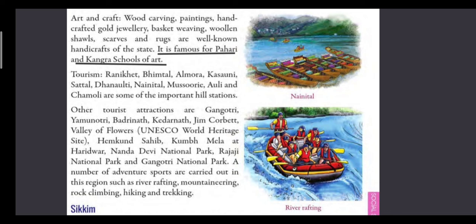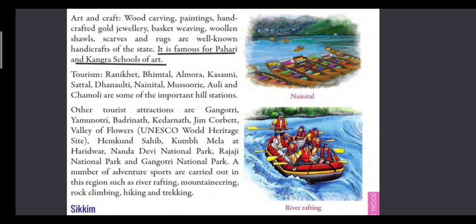Other tourist attractions are Gangotri, Yamunotri, Badrinath, Kedarnath, Jim Corbett, Valley of Flowers, Hemkund Sahib, Kumbh Mela at Haridwar, Nanda Devi National Park, Rajaji National Park, Gangotri National Park. A number of adventure sports are carried out in this region, such as river rafting, mountaineering, rock climbing, hiking, and trekking.